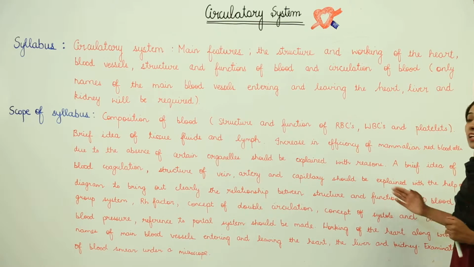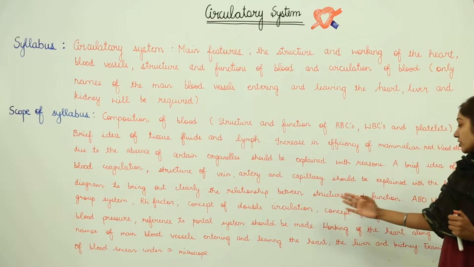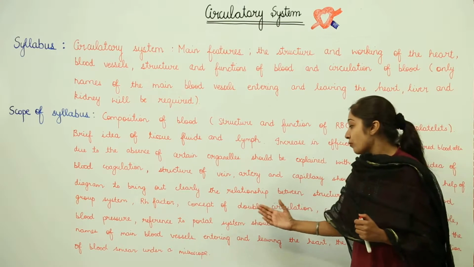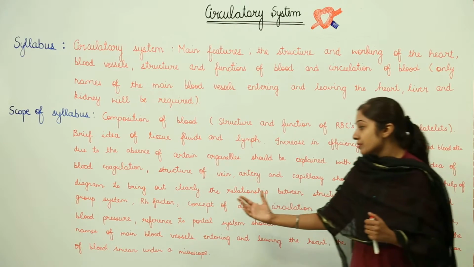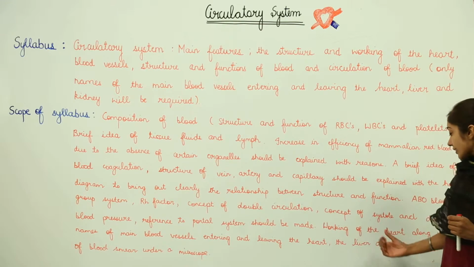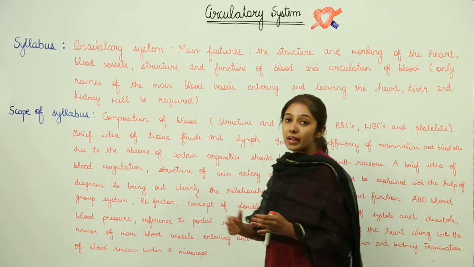Then ABO blood group system, Rh factor, concept of double circulation, concept of systole and diastole, blood pressure. Reference to the portal system should be made. Working of the heart along with the terms and the names of the main blood vessels entering and leaving the heart, the liver and kidney, and the examination of blood smear under a microscope.